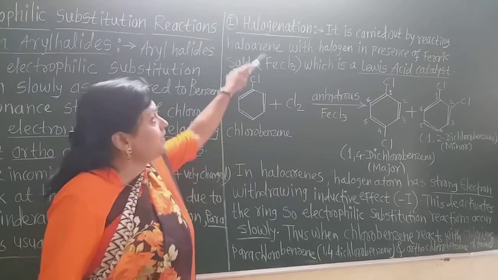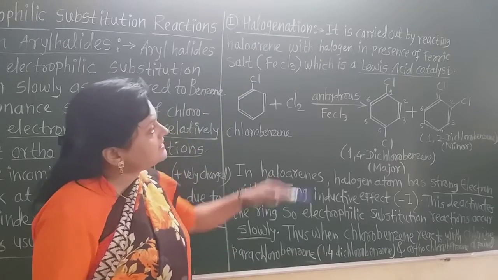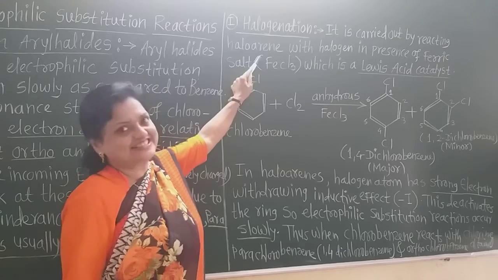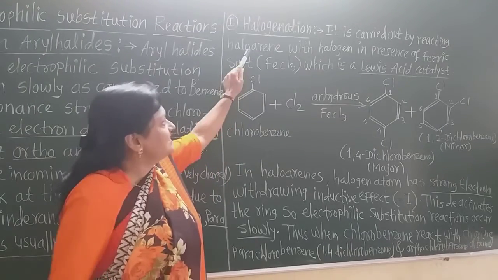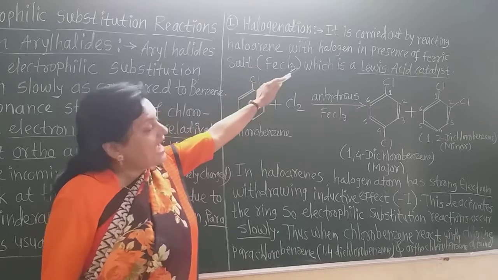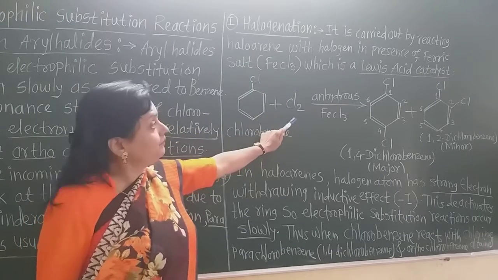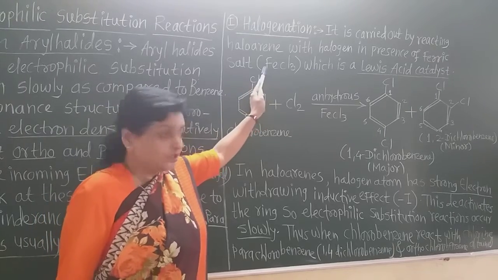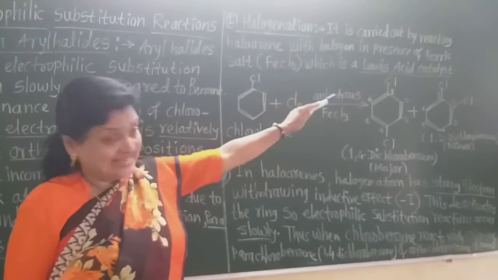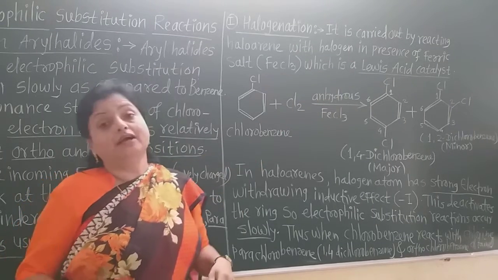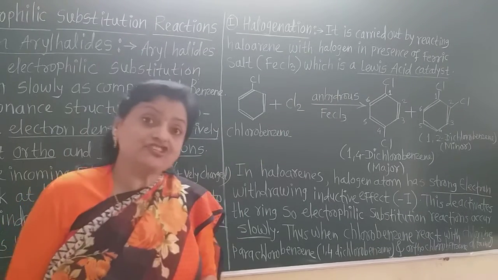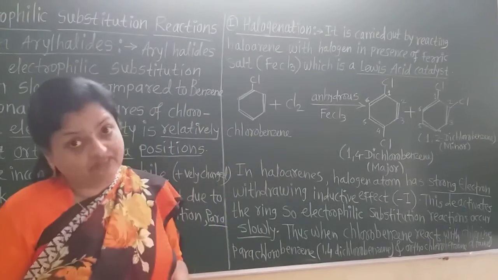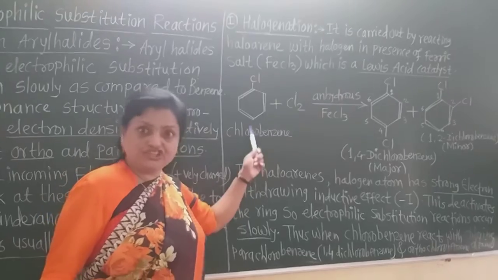See here. Now halogenation is carried out by reacting haloarene, that is the aryl halide such as chlorobenzene, with halogen such as chlorine in the presence of ferric chloride, which is the Lewis acid catalyst. The anhydrous ferric chloride Lewis acid catalyst is always required for the halogenation, this chlorination.